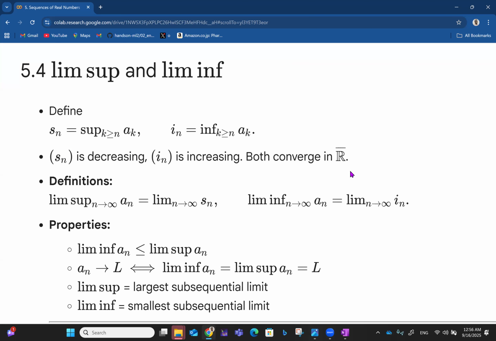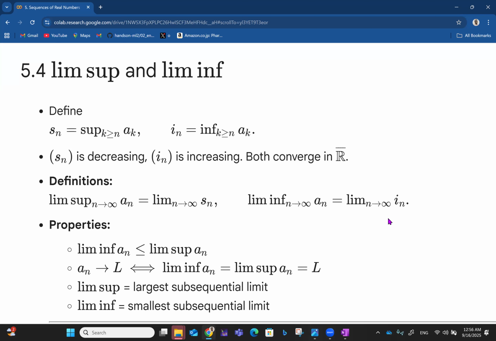So then you have the definition that the limit superior of an, as n tends to infinity, is the limit of this Sn as n tends to infinity. And the limit inferior of an is simply the same thing as the limit of the infimum In as n approaches infinity.